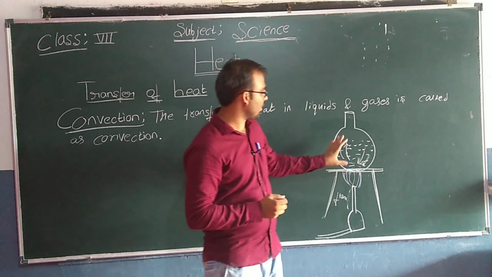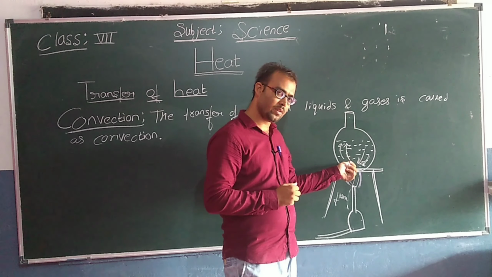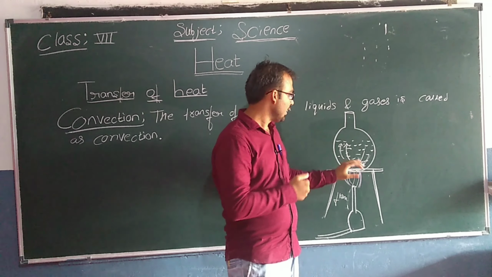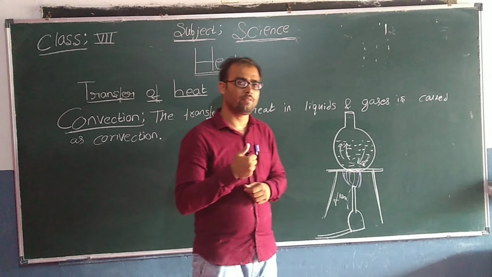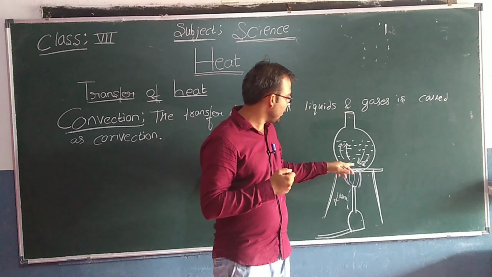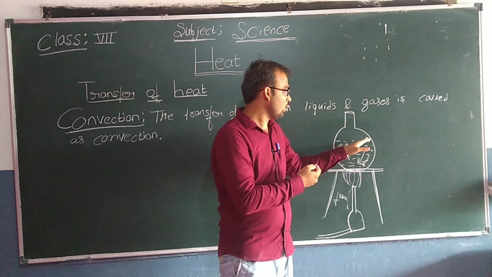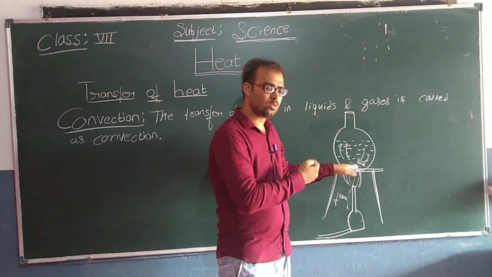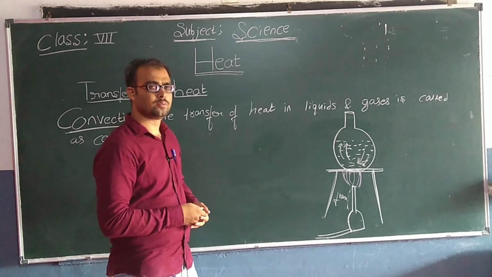So here, look, what happens? When we apply a flame at the bottom of the container, the water at the bottom of the container starts getting heated first. Next, as it gets heated, the heated water will move upward. Then the cooler water will come downwards. So this process continues till the whole water gets heated.